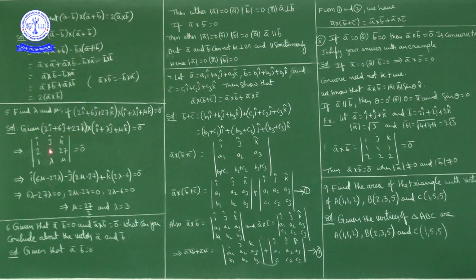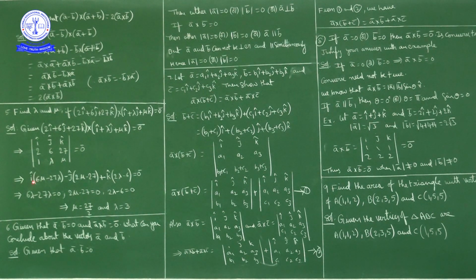So i cap into (6 mu minus 27 lambda) minus j cap into (2 mu minus 27) plus k cap into (2 lambda minus 6) is equal to 0 bar. Okay, this vector is equal to the null vector. Zero vector means i component, j component and k component are equal to 0.